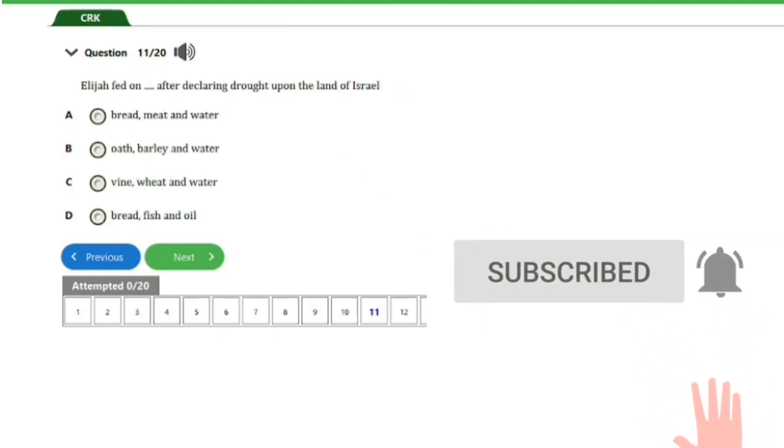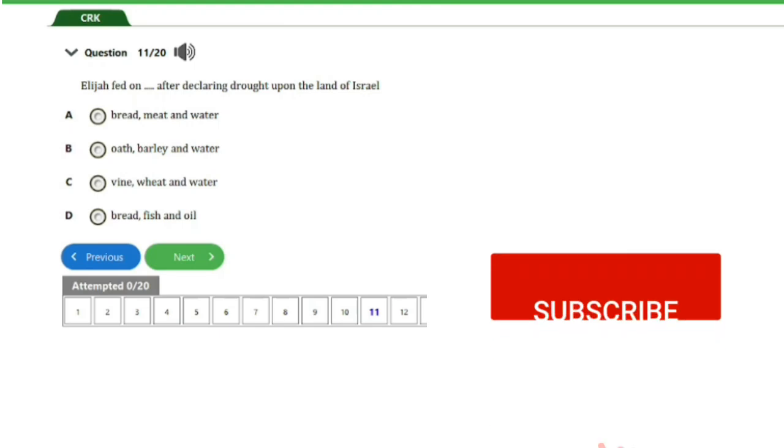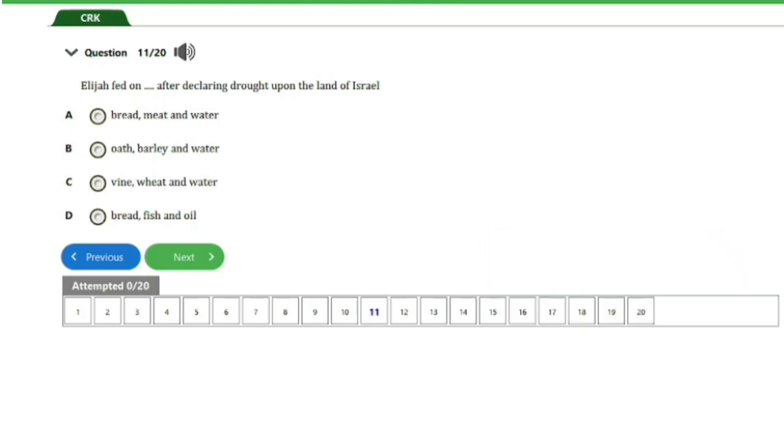We have here question number 11. Elijah fed on dash after declaring drought upon the land of Israel. We have A, bread, meat, and water. B, oats, barley, and water. C, vine, wheat, and water. D, bread, fish, and oil.